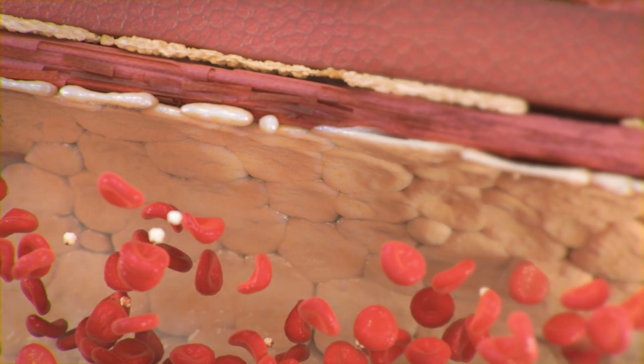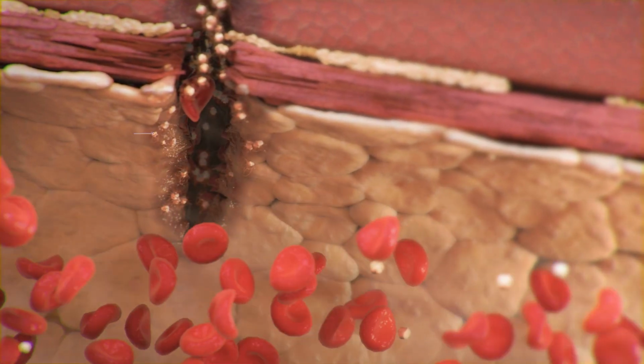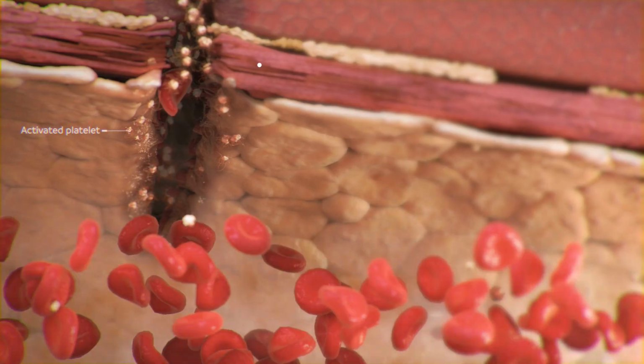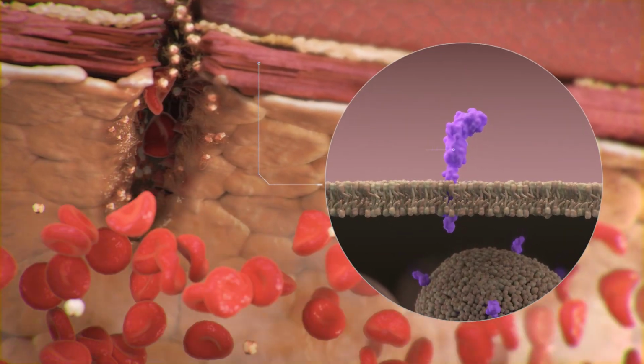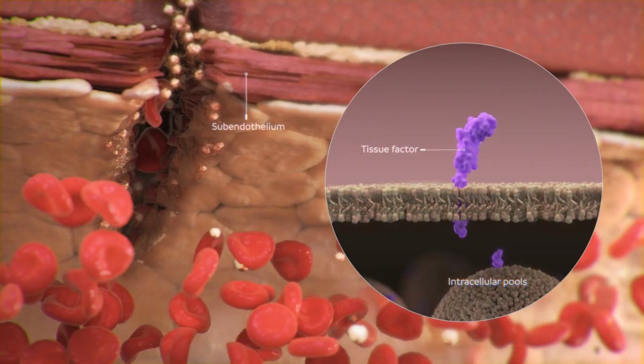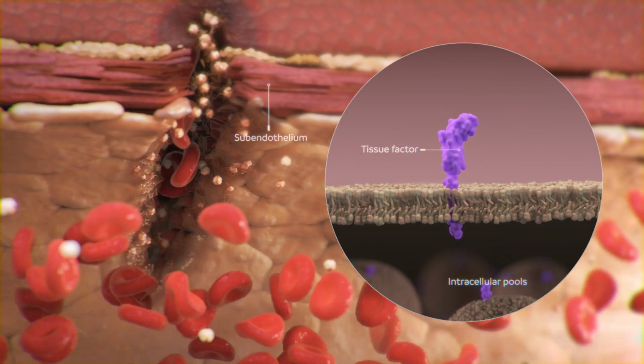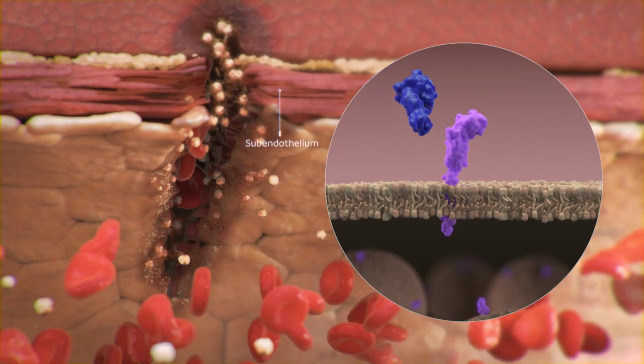Tissue factor initiates the extrinsic blood coagulation cascade in response to external trauma that causes a breach in the endothelium. Tissue factor is primarily sequestered within intracellular pools in subendothelial cells with only limited membrane expression. Vascular injury exposes tissue factor to coagulation factors.